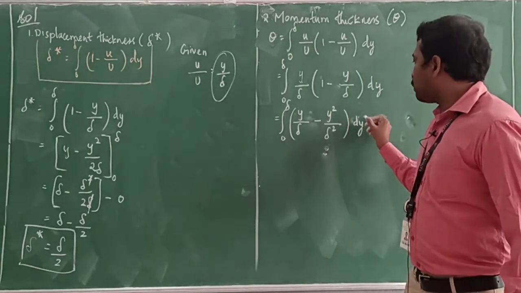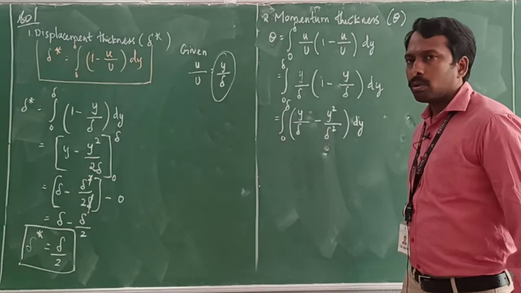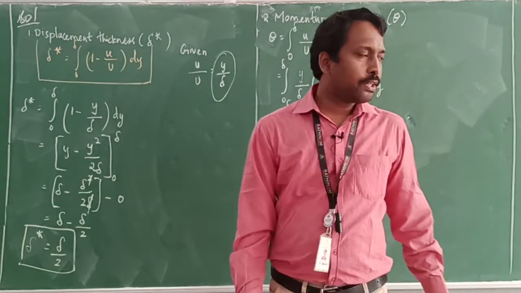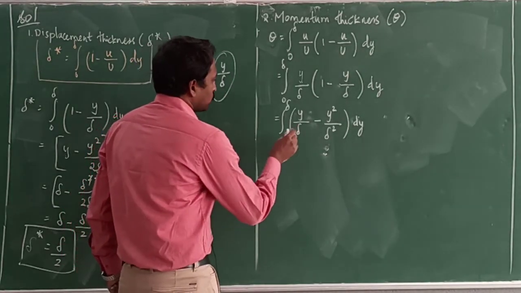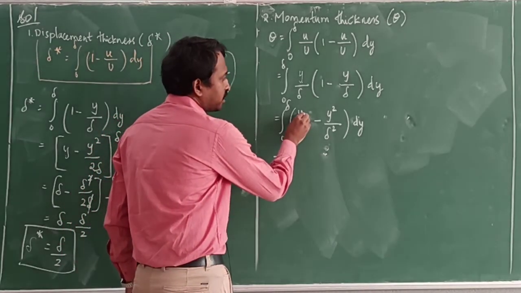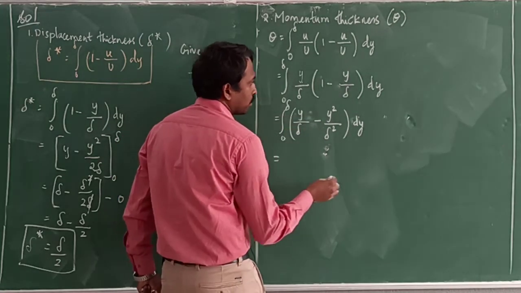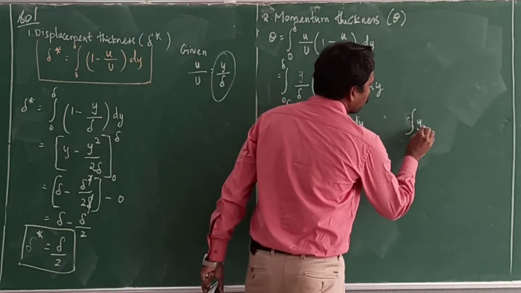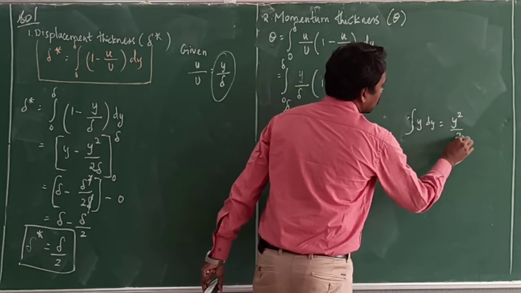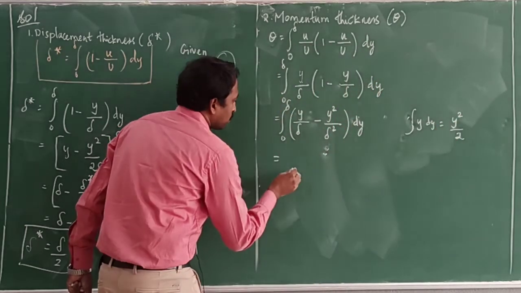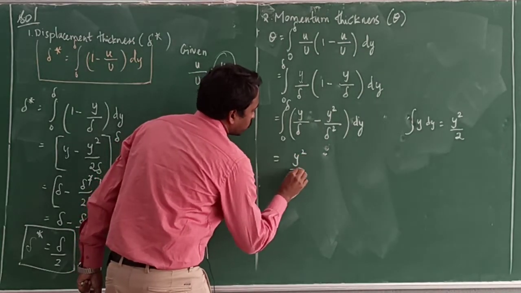Now we need to integrate with respect to y. Integration of y into dy is y square by 2.